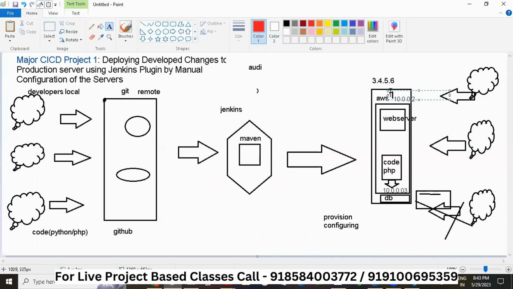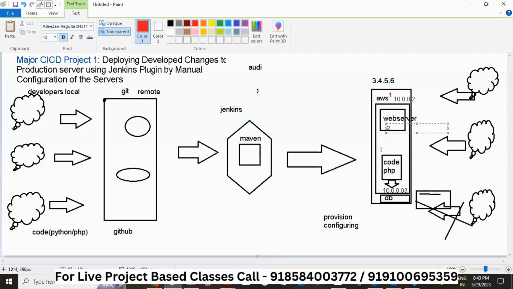The first thing is AWS, which you are going to learn. The second thing is the web server, right? The third thing you'll be learning is the code, PHP or something similar. But we will do the database in a separate class. So first AWS, the web server, the code, and then we move to Git. After you learn how this server is created, we will move on to Git. Then we'll concentrate on the local repository, which I told you is Visual Studio. Then we'll move to how to build a server, which is Jenkins, right?